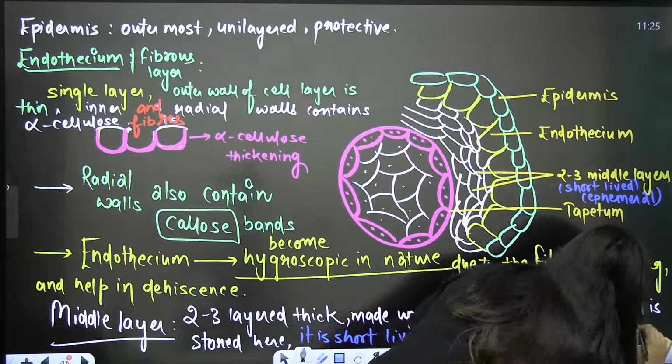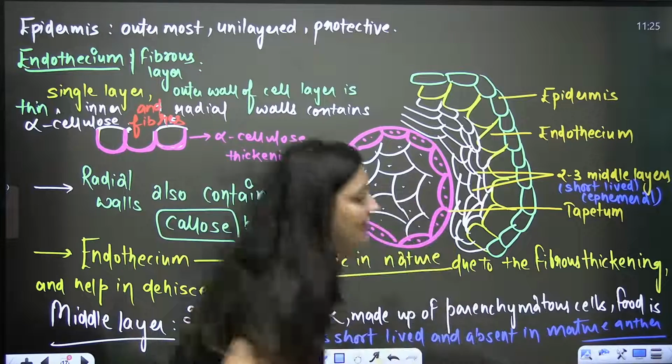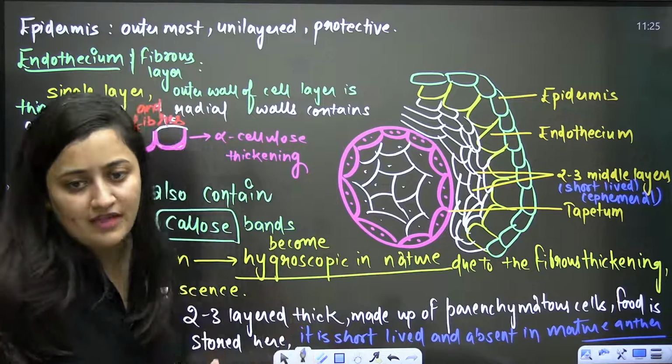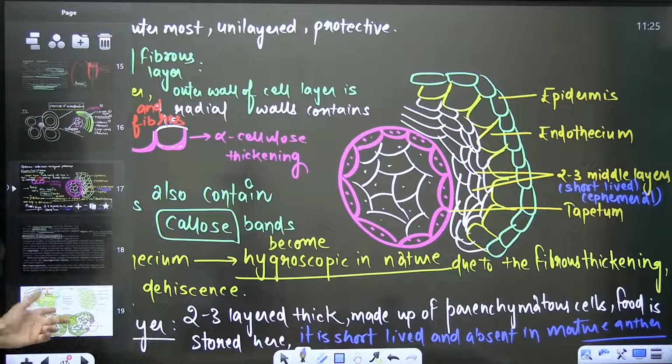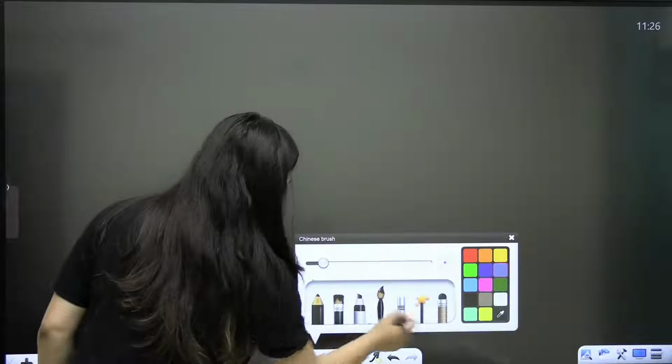Okay, so these 3 outermost layers, bache, help in the dehiscence of the anther mainly. Their main function is the dehiscence of the anther, and of course they also provide protection. Clear?